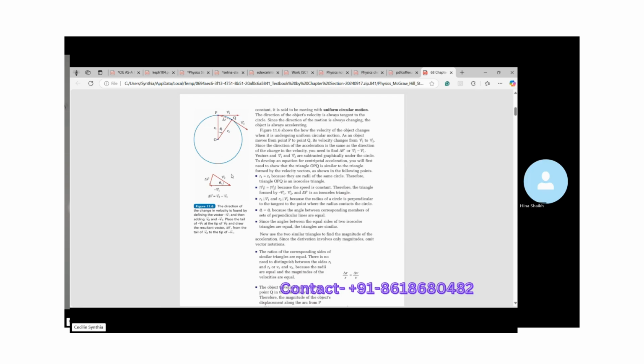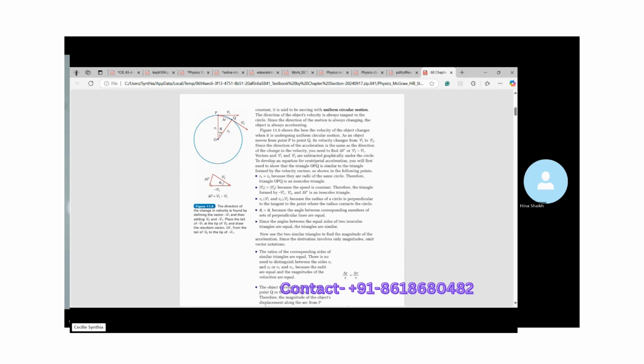Now, next we have, can you see that these two triangles are similar to each other? This is an isosceles triangle and this is an isosceles triangle. We have shown that R1 and V1 are perpendicular to each other. Similarly, R2 and V2 are perpendicular to each other. So by that logic, you can say that theta R is equal to theta V.